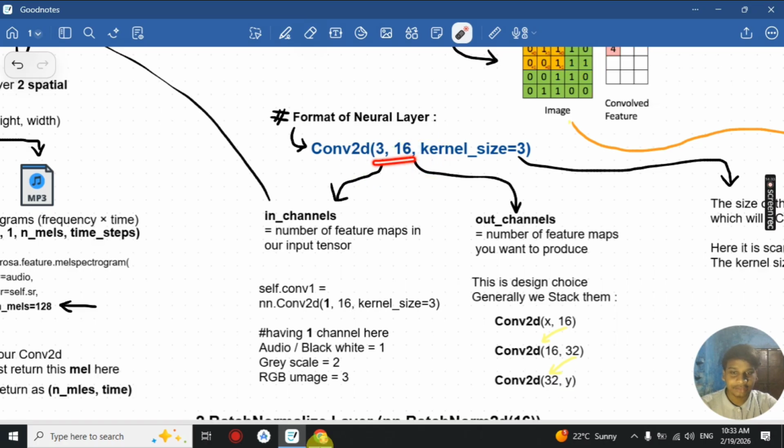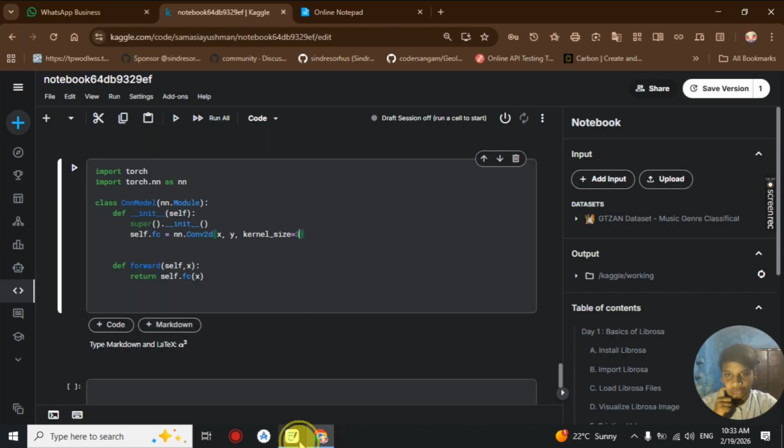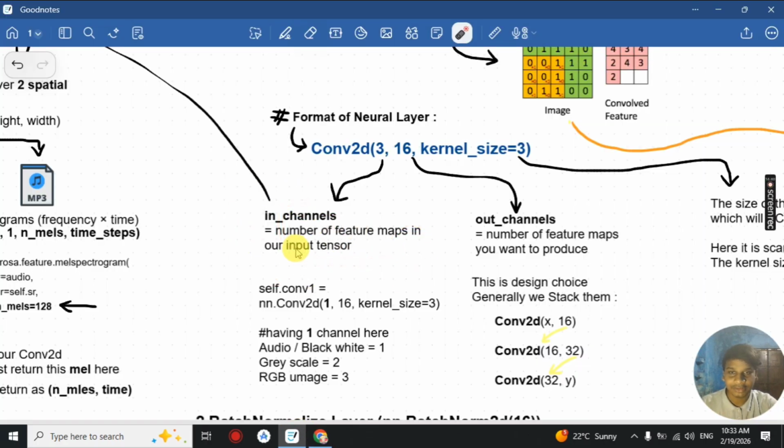Now, talking about the in feature and the out feature: what is the in channel here, and how do we determine what the in channel will be?